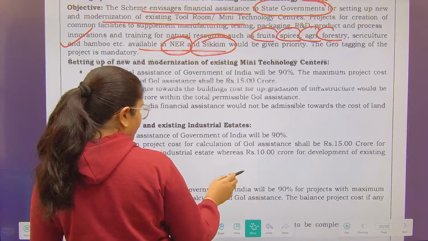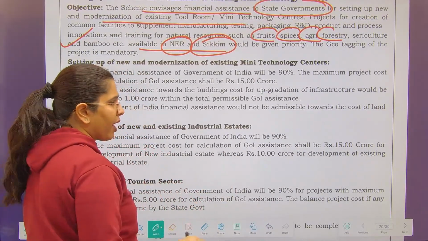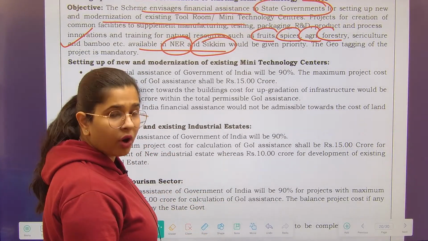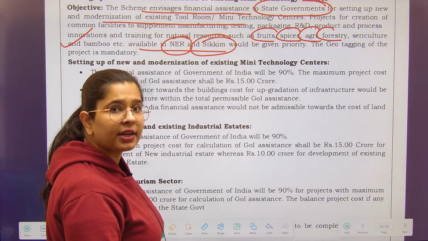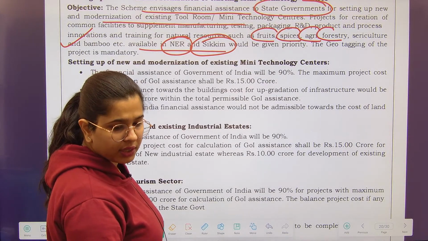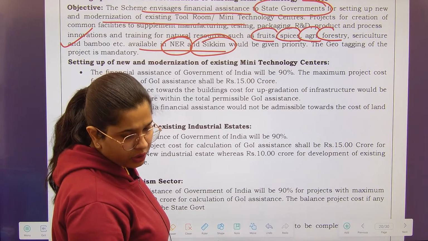Geotagging is mandatory. Geotagging means that whatever work you have done should have an online presence, and geotagging is related to the identification of that particular thing using GPS related technology, right?